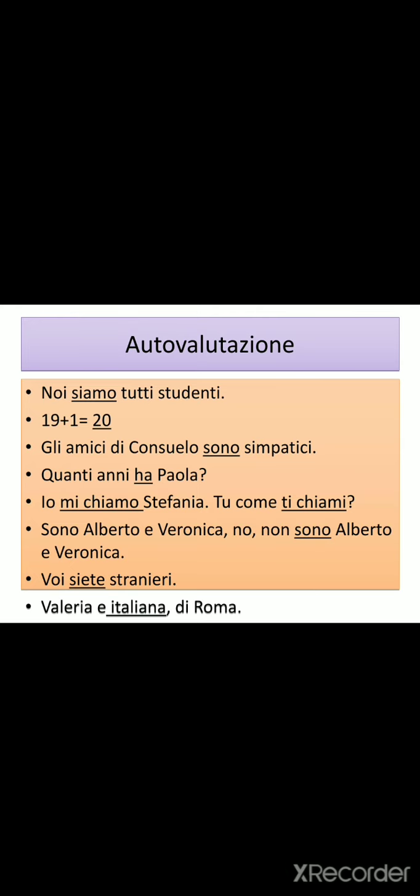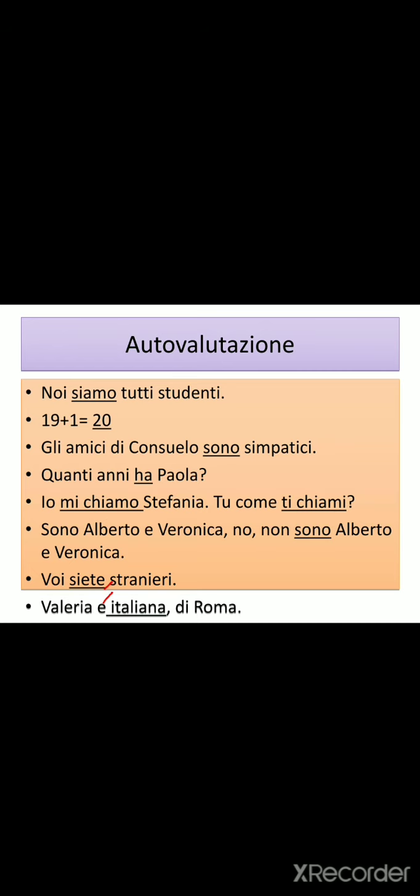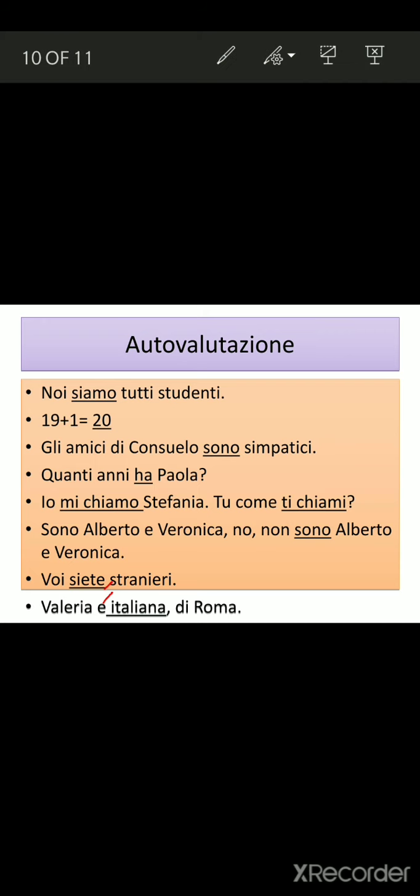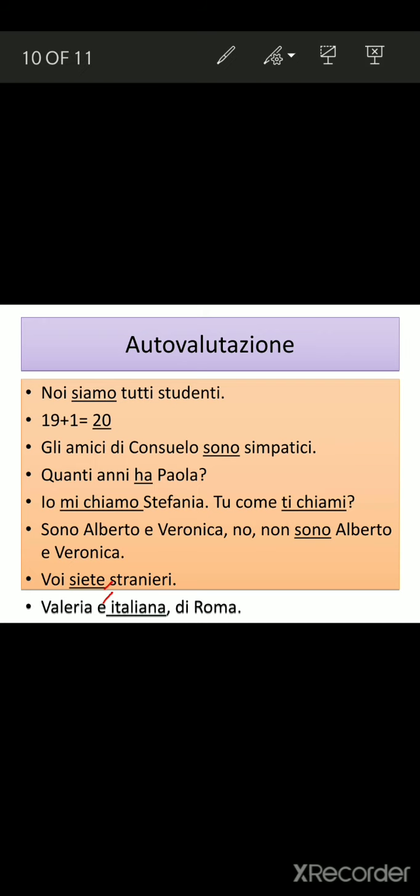Okay. So moving on to the next one. Voi siete stranieri. You are all foreigners. Voi siete stranieri. Valeria è italiana di Roma. Valeria is Italian. We'll put this accent here. Valeria è italiana di Roma. Valeria is Italian from Rome. So this is which form? This is the verb essere. È is the verb essere. Right? So we'll just move on to the next slide.